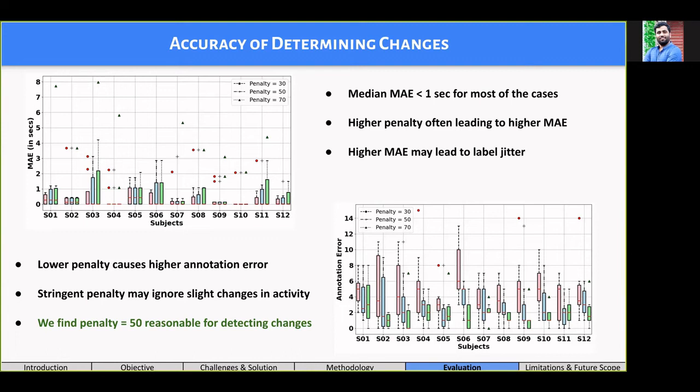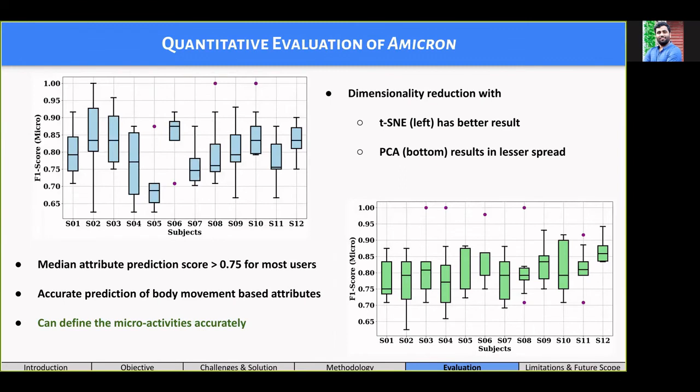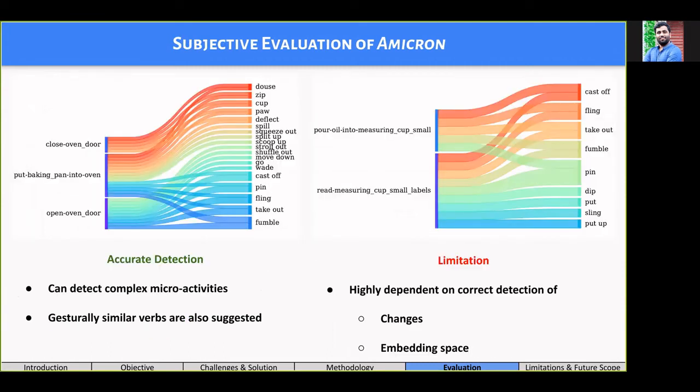Furthermore, it is very comforting for us to know that AmicroN can predict microactivities with a median F1 score of 0.75 across all the users. We further perform a subjective analysis to observe the practical usability of AmicroN. Here as well, we observe that AmicroN can capture fine-grained details effectively and can utilize it to generate sophisticated microactivity annotations. However, it is highly dependent on the performance of the change point module and the semantic space used.